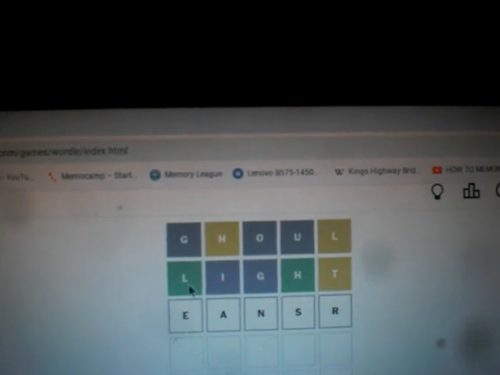So let's go with our ETAOIN SHRDLU system again, second time. E, T, A, O, I, N, S, H, R. So these are the next 5 most common letters. So now we make a word with these 3 letters and 2 of these letters. So L. So right here, I don't think it's going to be a Y. There's sometimes Y. I don't see anything fitting that bill.